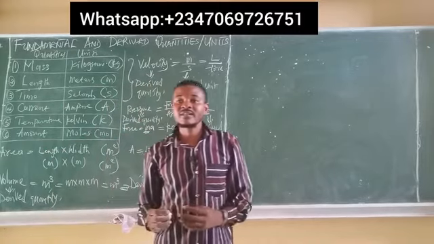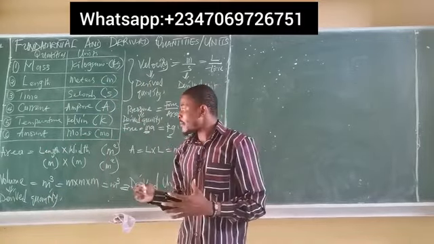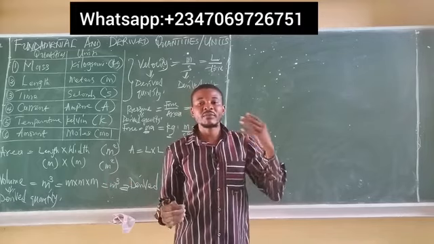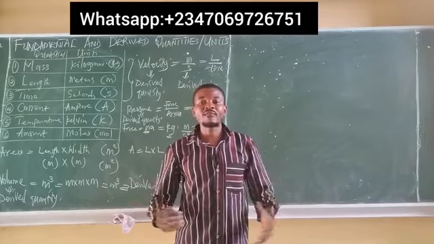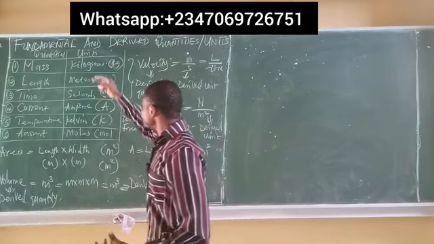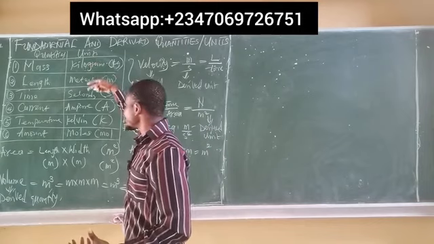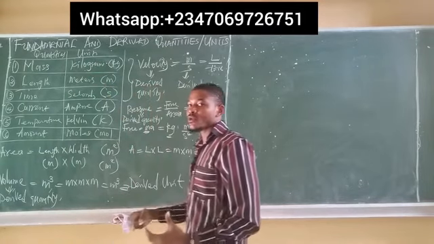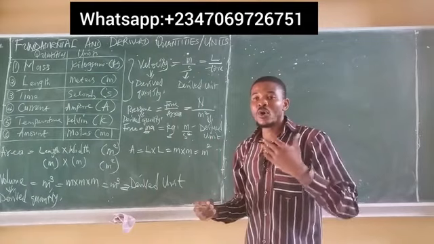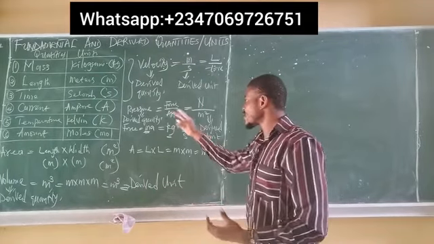Now, having said this, I said earlier that among the six fundamental quantities listed, three basic fundamental quantities define every other quantity in physics. I've said that earlier, and they include what? The mass, the length, and the time. These three, of course, produce virtually all quantities in physics, as also can be seen in the pressure.